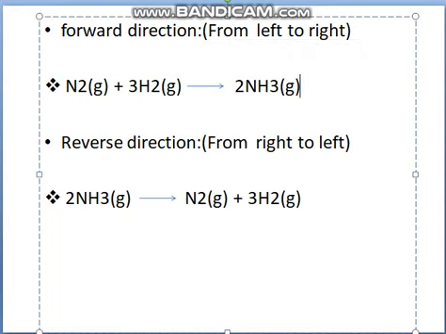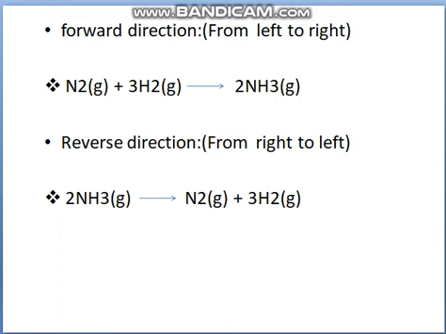So forward direction or forward reaction is from left to right, and reverse direction is what? From right to left. When the product, this ammonia, breaks down into reactants, which were both reactants in the first reaction, this type of direction is known as a reverse direction.